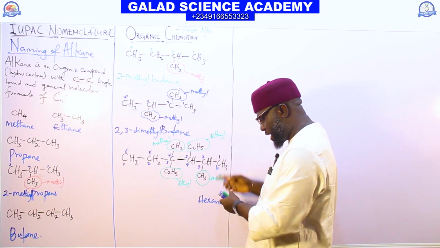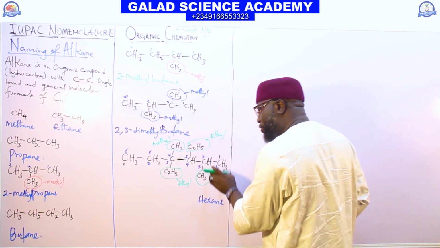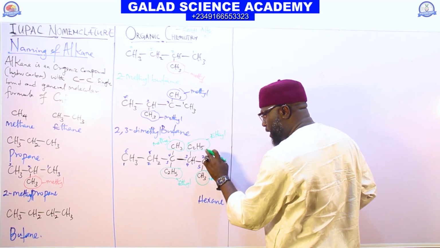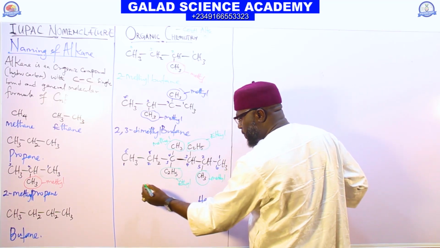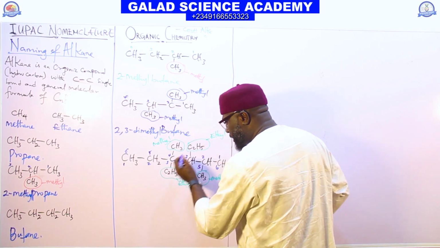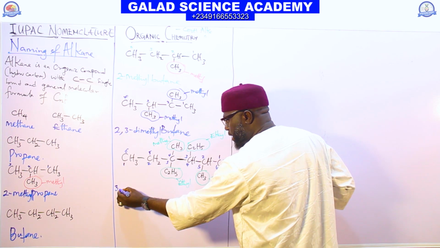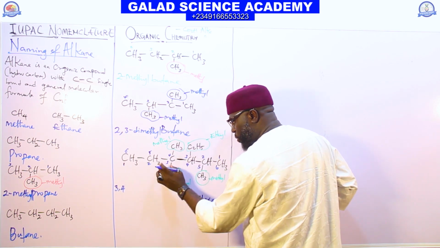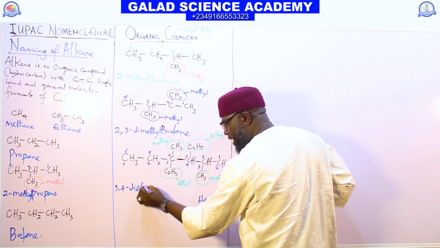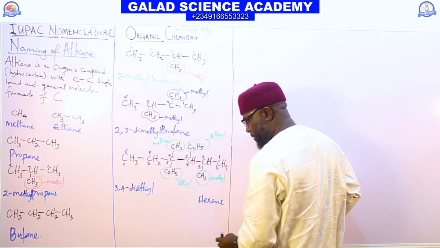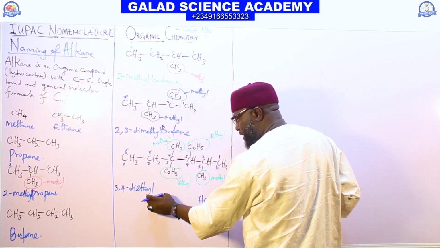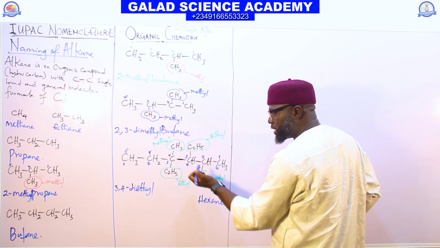Then let me write it out. I will start from here first. Now consider the one that is ethyl. You said 3, start from here. 3, 4. Ethyl, how many? 2. Diethyl. Good. 3,4-diethyl. Now the next one.